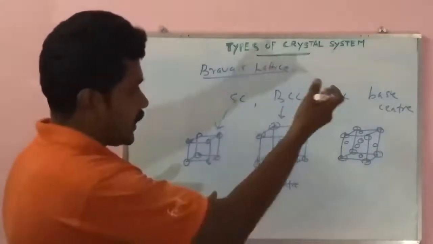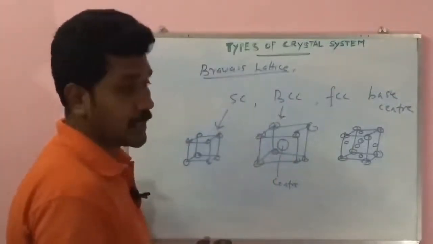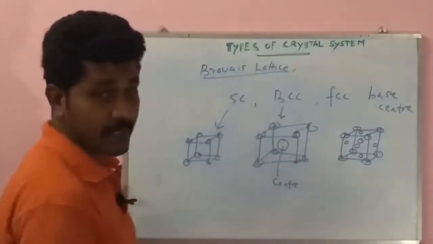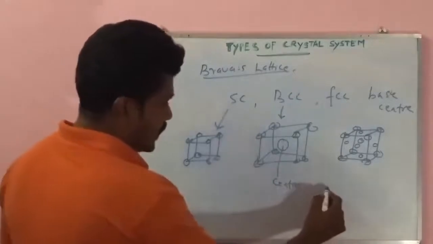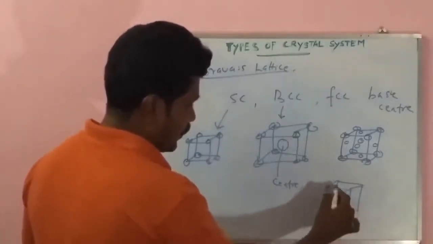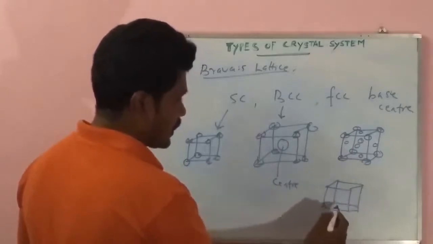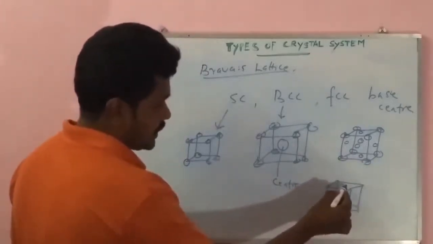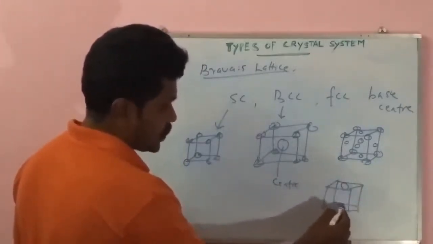Another structure is base center cubic. There are 2 bases, base 1 and base 2.